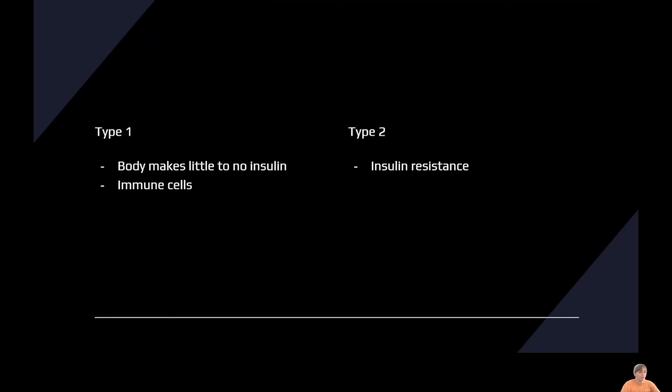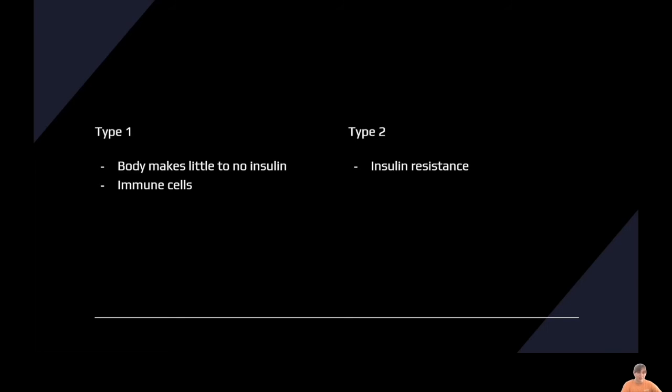The difference between type 1 and type 2 diabetes and how they're contracted is for type 1 diabetes, your body doesn't make enough insulin. And like we said earlier, this normally happens when you're a kid and is less likely in adults, but it happens because your immune cells attack the beta cells that produce insulin. So your body, with less beta cells, it produces less insulin, and it tends to not be enough insulin to keep your blood sugar at a reasonable level.